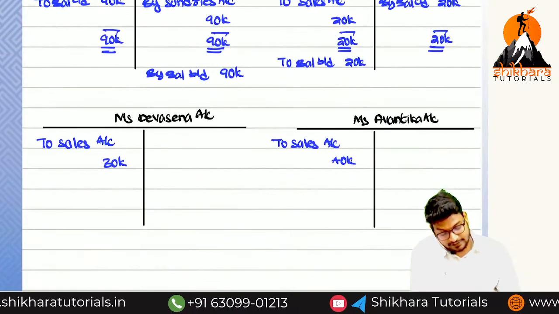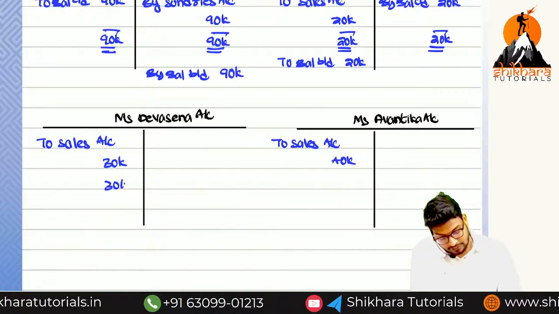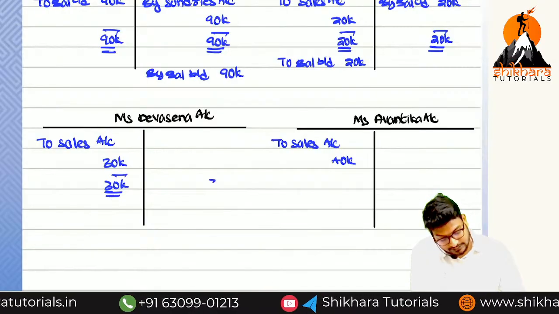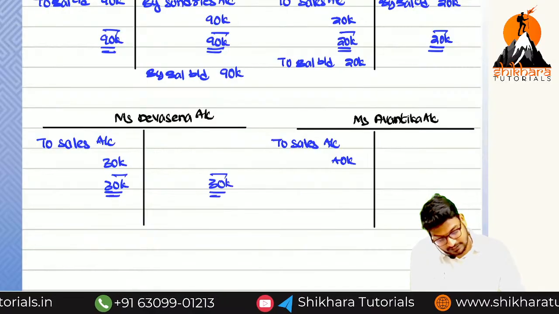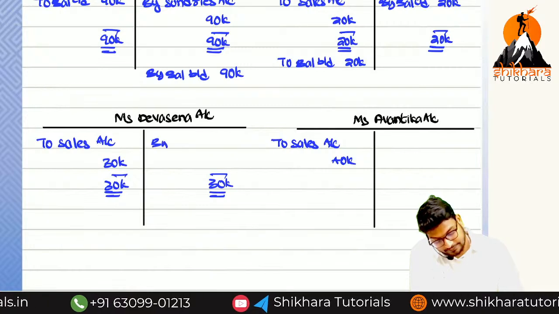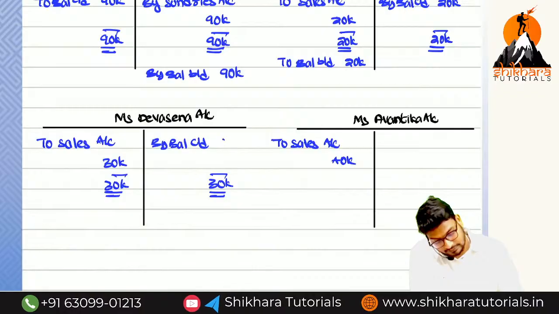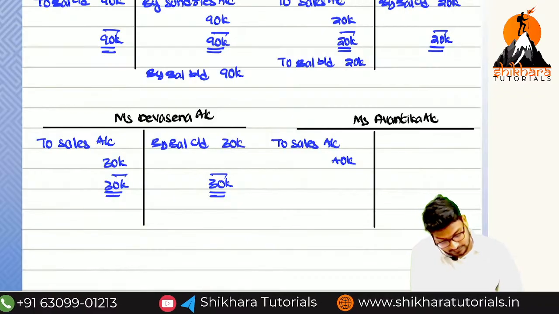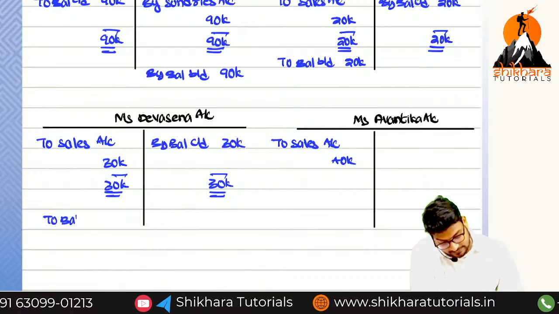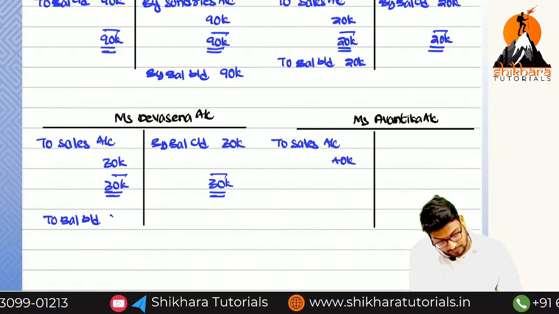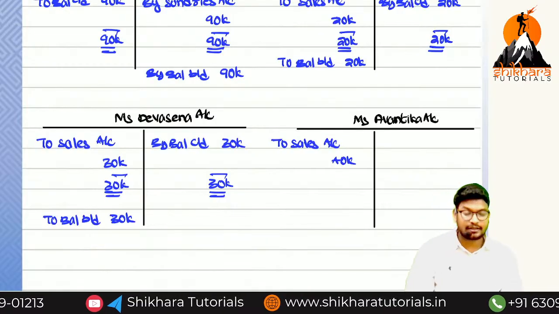Next, in the same way, Devasena also. What is the total, ma? 30,000 and 30,000. By balance carried down, 30,000. To balance brought down, 30,000. Guys, okay, na?